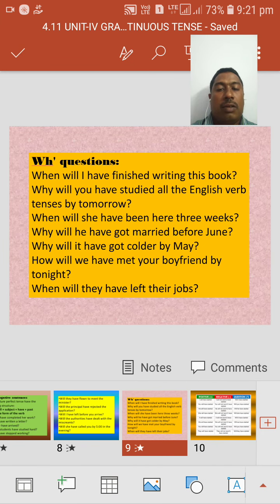Here we have WH type questions. When will I have finished writing this book? Why will you have studied all the English verb tenses by tomorrow? When will she have been here three weeks? Like this, we have yes/no type questions as well as WH type questions.